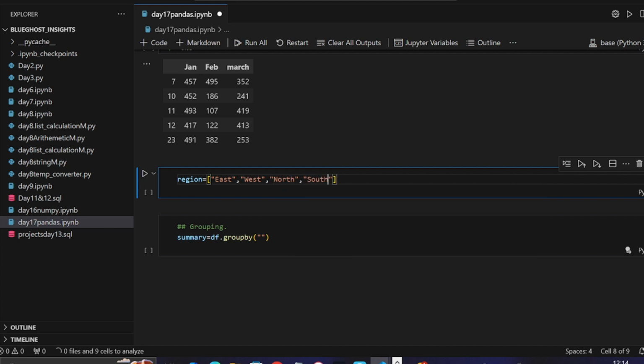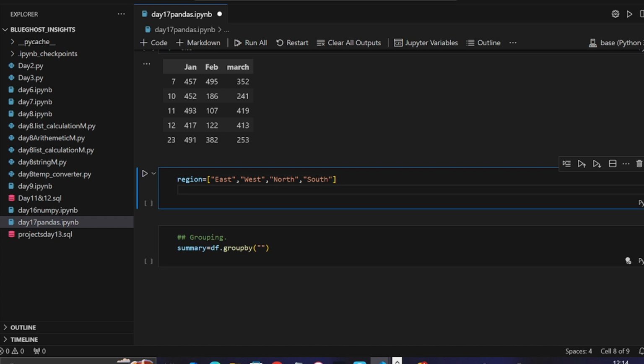So we have all these regions. Now let's see how we can write a line of code that will distribute all these things inside of our data for us. df into the region. The region is what we want to call the column. So df into region, this is the name of the column that we're going to see.